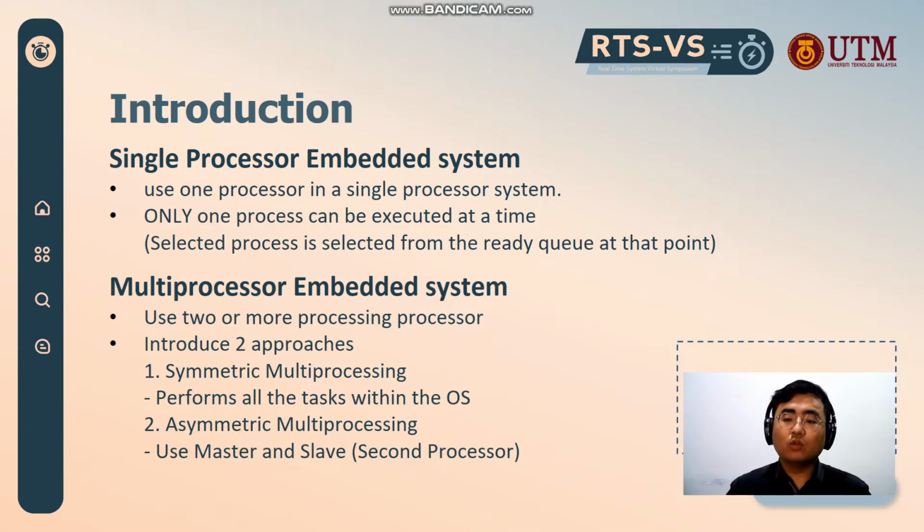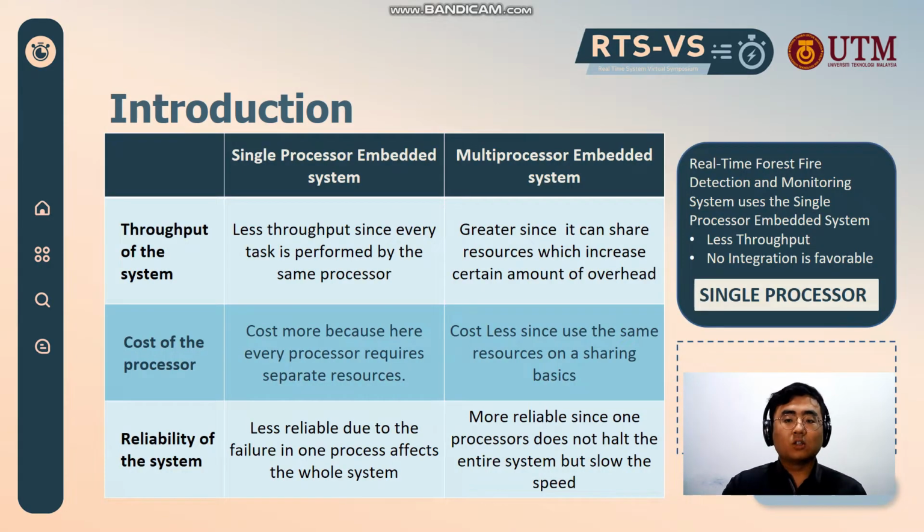So we have two kinds of embedded system. One is the single processor embedded system, the next is the multiprocessor embedded system. Single processor means it uses one processor, and multiprocessor means it uses two or more processors. Multiprocessor embedded systems have two approaches: symmetric multiprocessing and asymmetric multiprocessing. In this project we are using a single processor, since we need less throughput, and we also hope to avoid integration, which is favorable for this project.